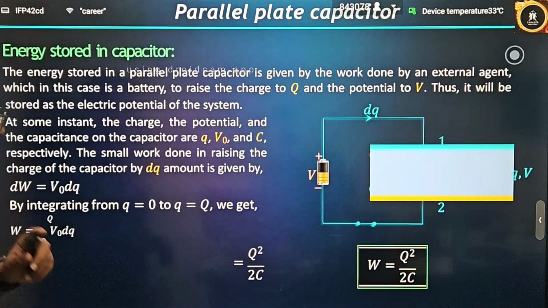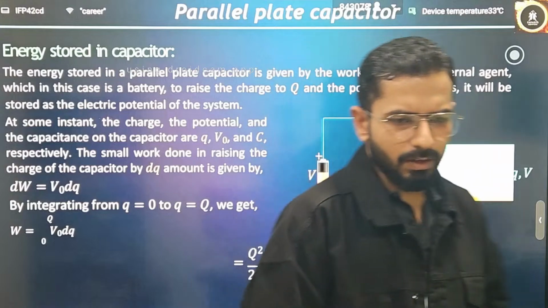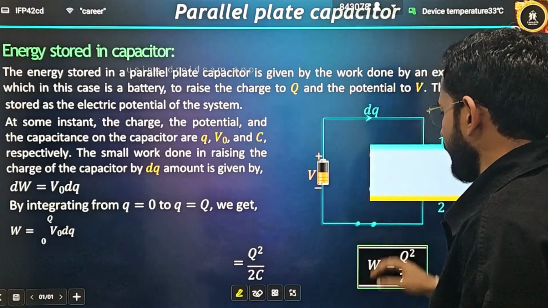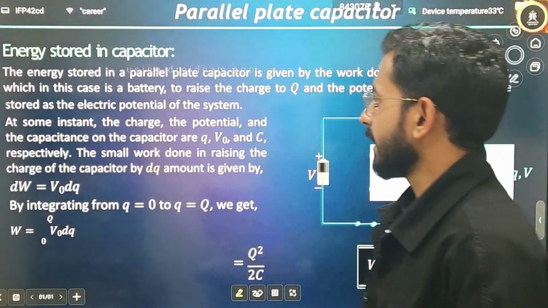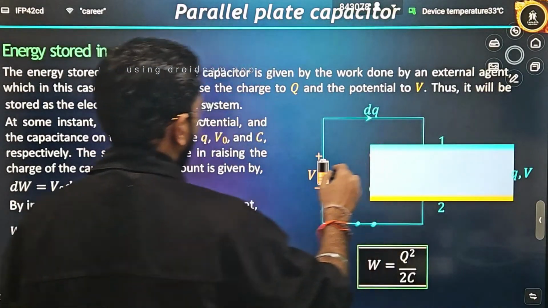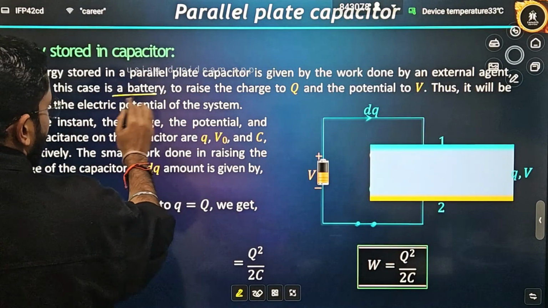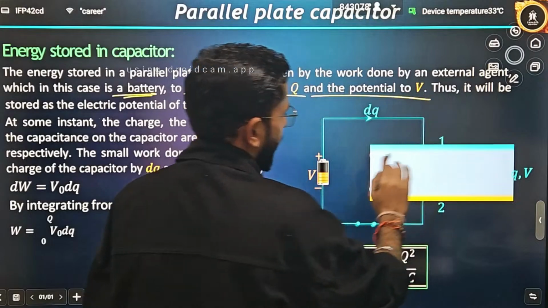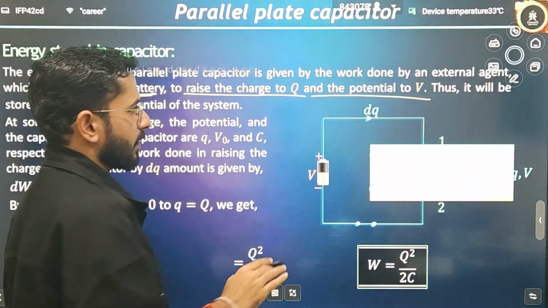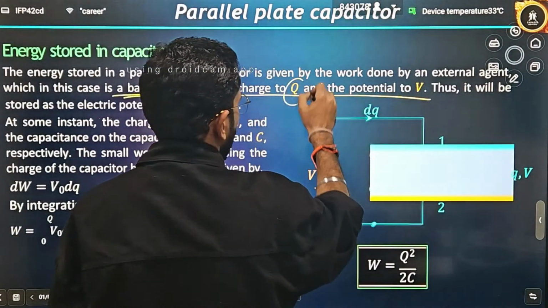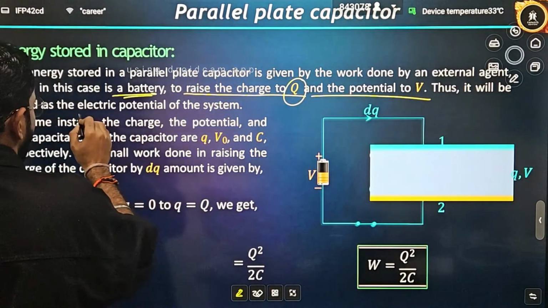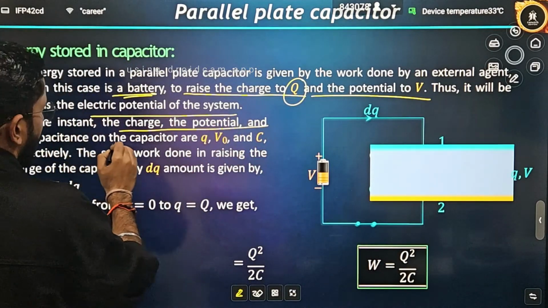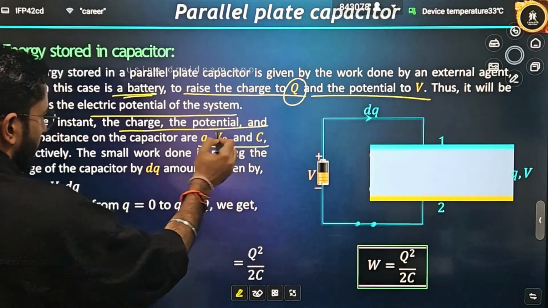Now, if I ask you what will be the work done, again it will be the same formula. This time I have connected it to a battery of voltage V. The energy stored in the parallel plate capacitor is given by the work done by an external agent, which in this case is a battery. The battery is the external agent to raise the charge to Q, and then the potential to V. Initially it was at zero charge. What will be the work done in charging it from 0 to Q? Thus it will be stored as electric potential energy of the system. At some instant the charge, potential and capacitance of the capacitor are Q, V naught and C. These are the final values that are given.